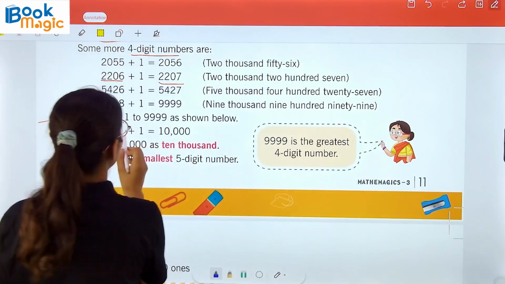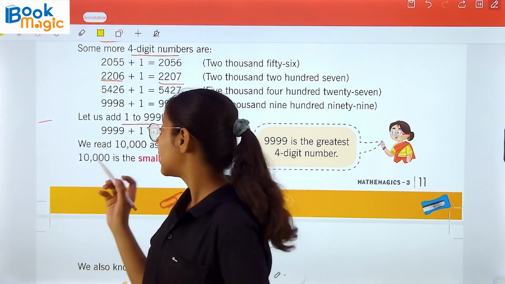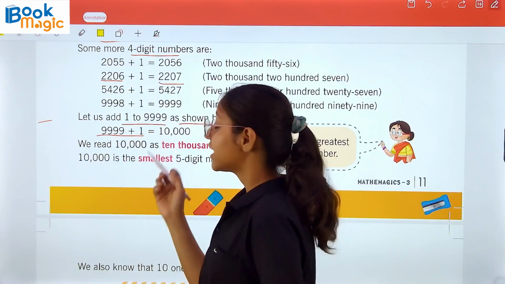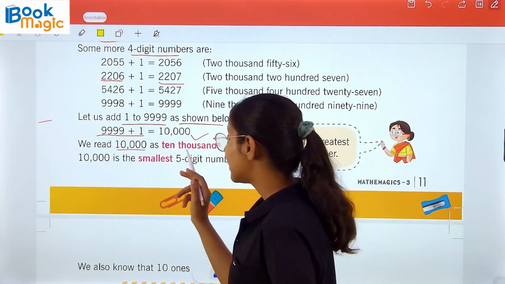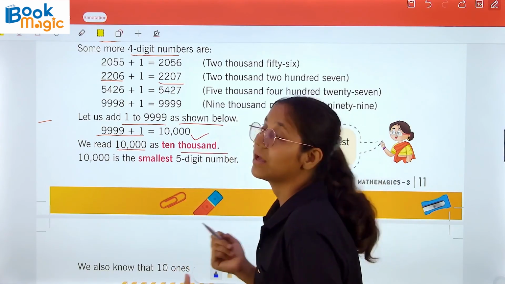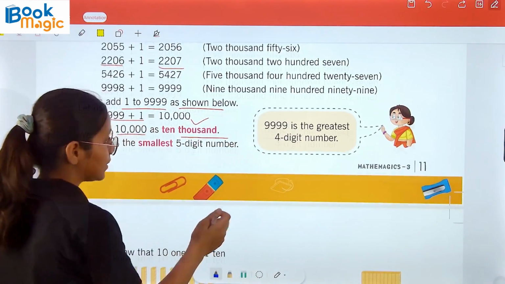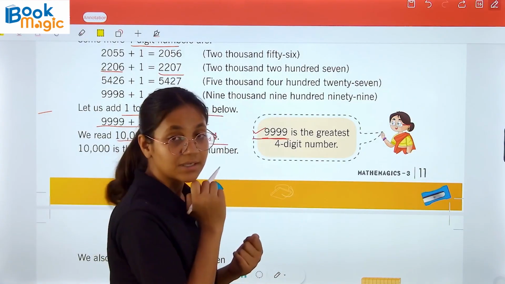Now let us add 1 to 9999 as shown below. So if we are adding 1 to the four 9s, that is 9999, we are getting 10,000. We read 10,000 as ten thousand. Now 10,000 is the smallest 5-digit number. As we all know, 10,000 is the smallest 5-digit number. And now the teacher is saying that four 9s is the greatest 4-digit number.